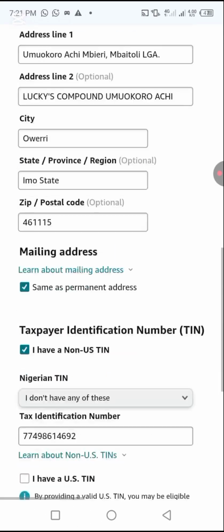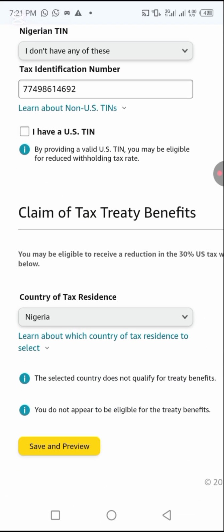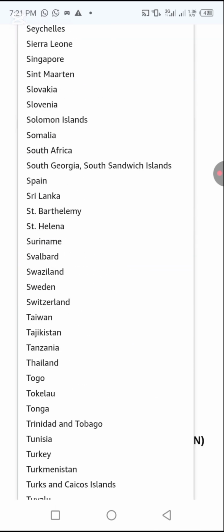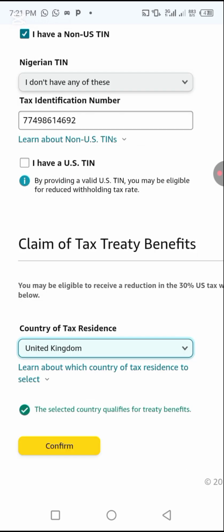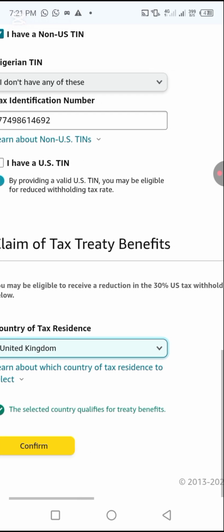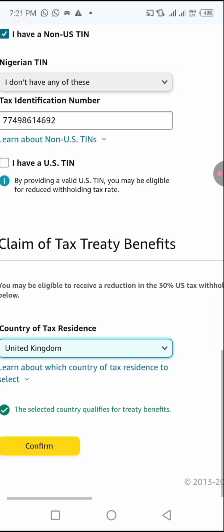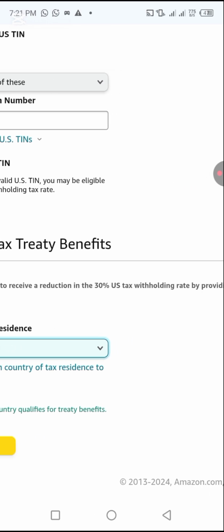Or you can even leave it like that. Save and continue. Let's check if we can select UK, United Kingdom. The selected country qualifies for treaty benefits. Country of tax residence. Maybe okay, claim of tax treaty benefits. You may be eligible to receive a reduction of that.